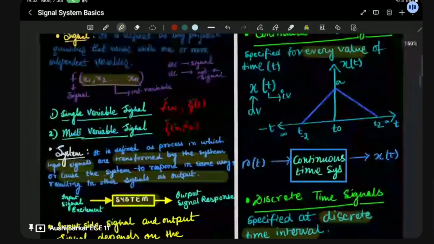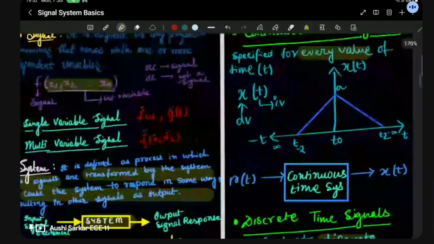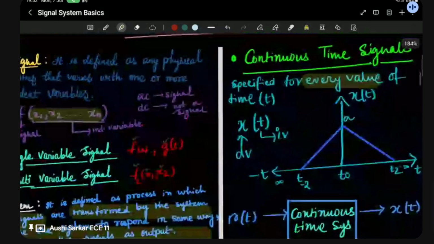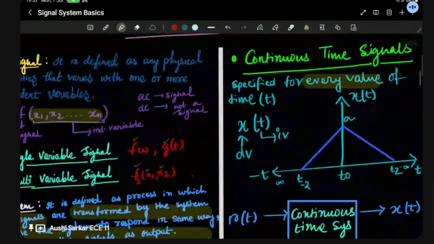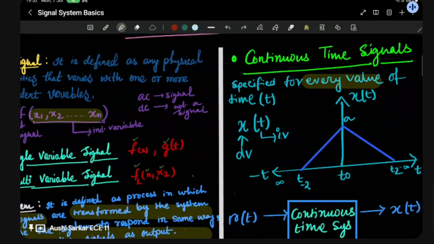When I say every value is important, in the continuous case you can see from a certain time, this is t naught, this is t2, and this is t minus 2. This is the initial time, this is the time after 2 seconds, and this is the time before the initial time.